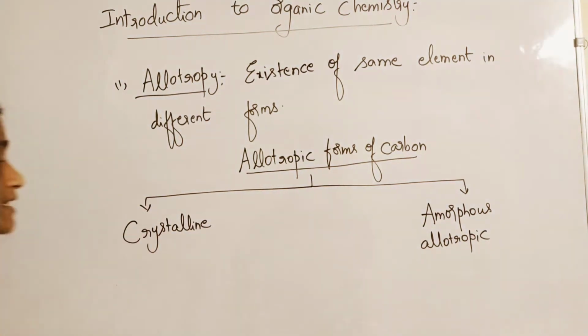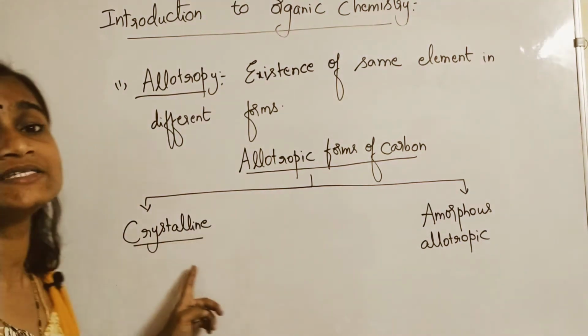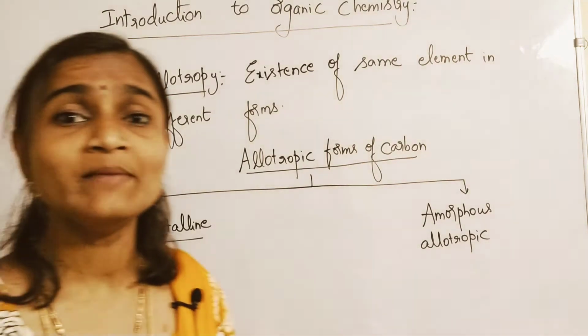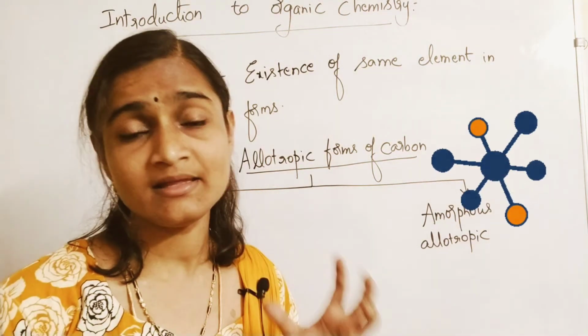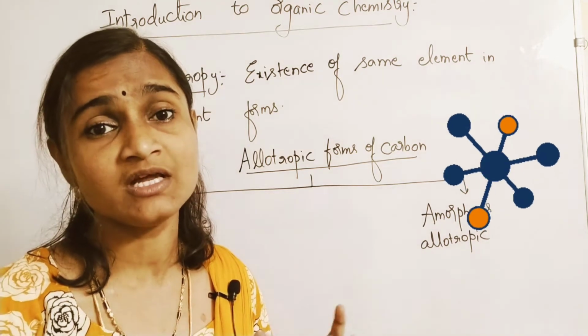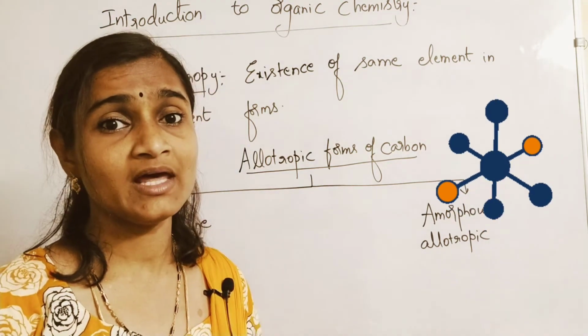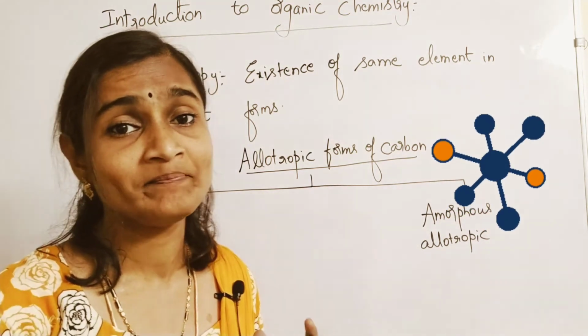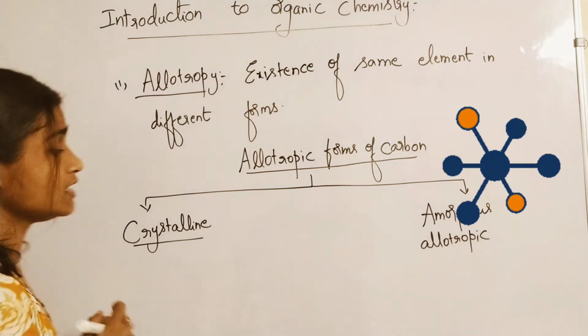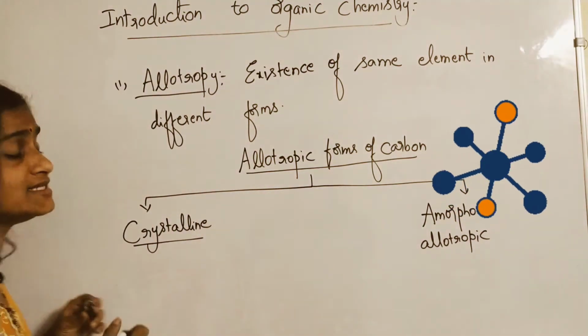So what are crystalline? Crystalline means having 3D structures. If all the elements of any substance have been arranged in a particular order, with a regular arrangement, like 3D structures, then you call that as what? Crystalline structures.